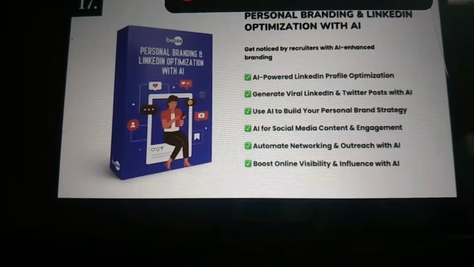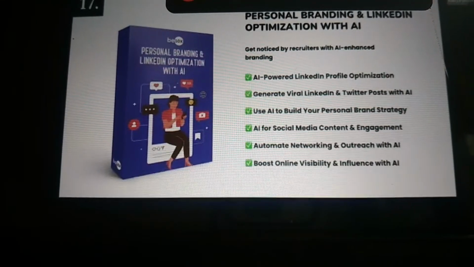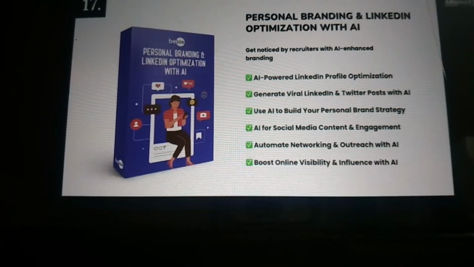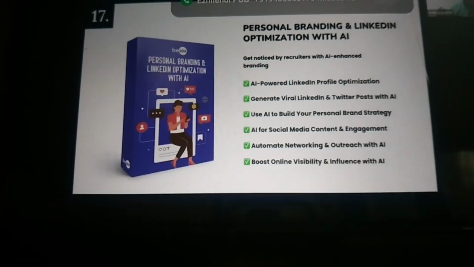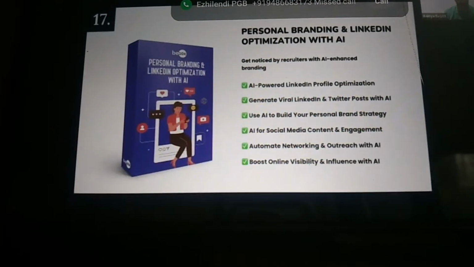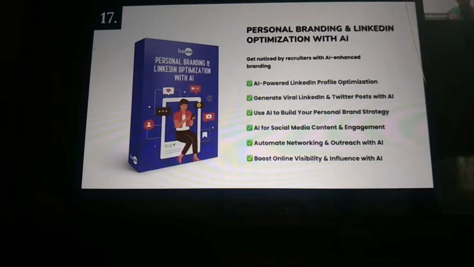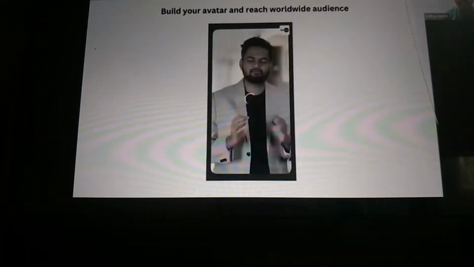Okay, so you can also create your own AI avatars and post content on LinkedIn, on Instagram, on YouTube, wherever you want. Okay, this is how you can do it. That too with the help of AI. We'll be teaching you all about it in the 17th module.